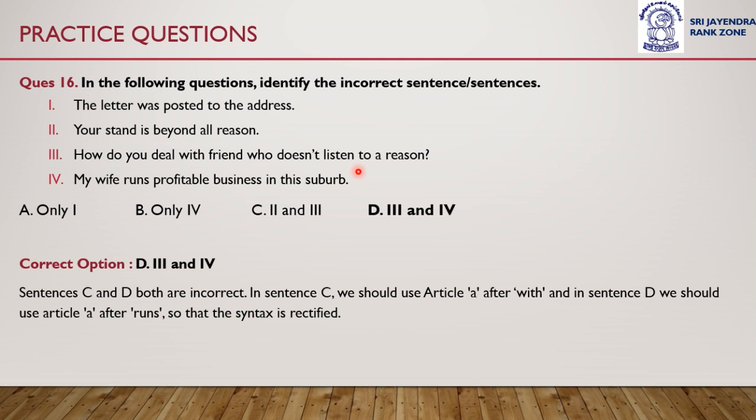Then in sentence D, we should use article a after runs so that the sentence is rectified: My wife runs a profitable business in the suburb. Therefore, error is in sentence 3 and sentence 4, and correct option would be option D.